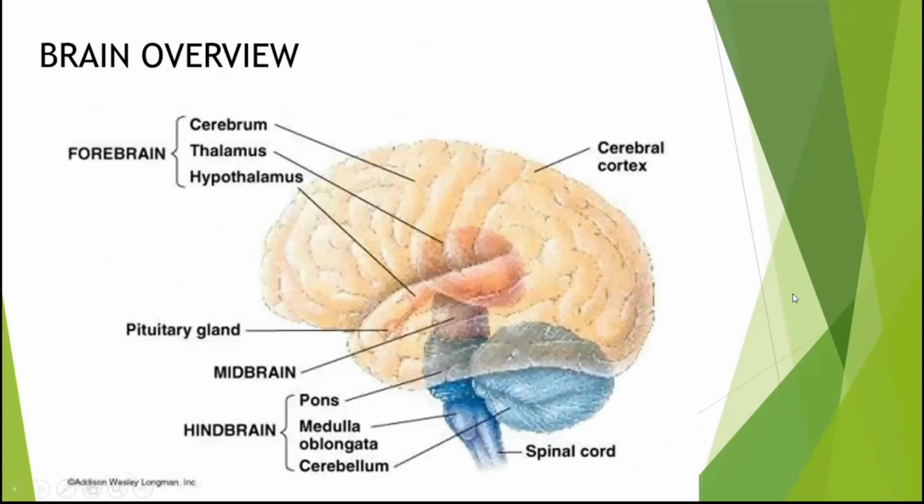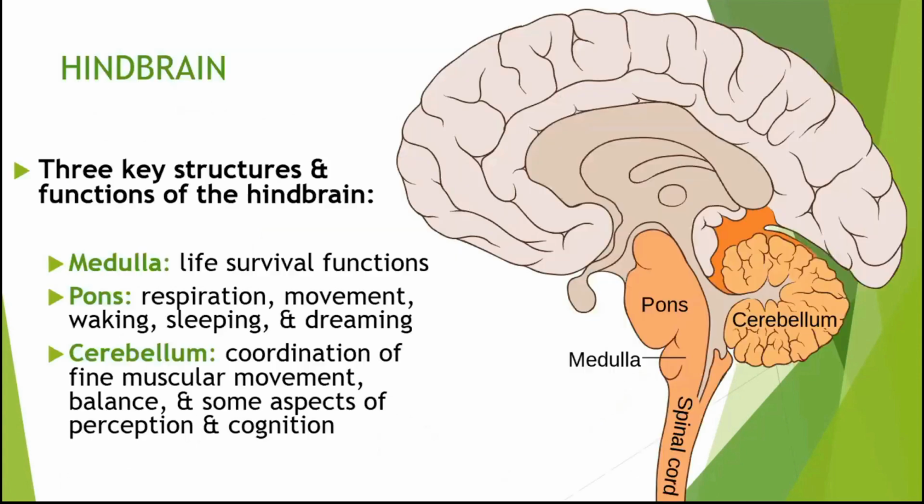So this is the brain overview. We have three divisions of the brain. We have the forebrain, the midbrain, and the hindbrain. All right, so we're going to be talking about how these parts work. Okay, so first let's talk about the hindbrain. For the hindbrain, we have the medulla, the pons, and the cerebellum. Okay, for the medulla, this is the life survival functions, and you can see it over here. Right? And then for the pons, this is mostly for respiration, movement, walking, sleeping, and dreaming. And then the cerebellum, this is for your movements. So coordination, balance, and everything else.